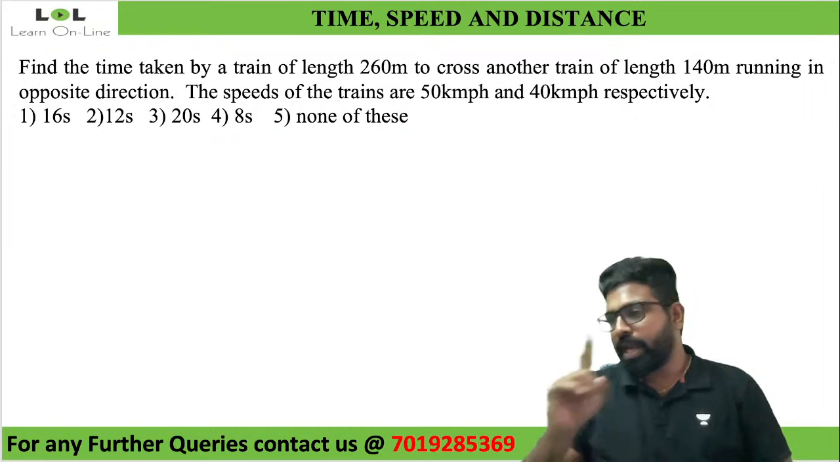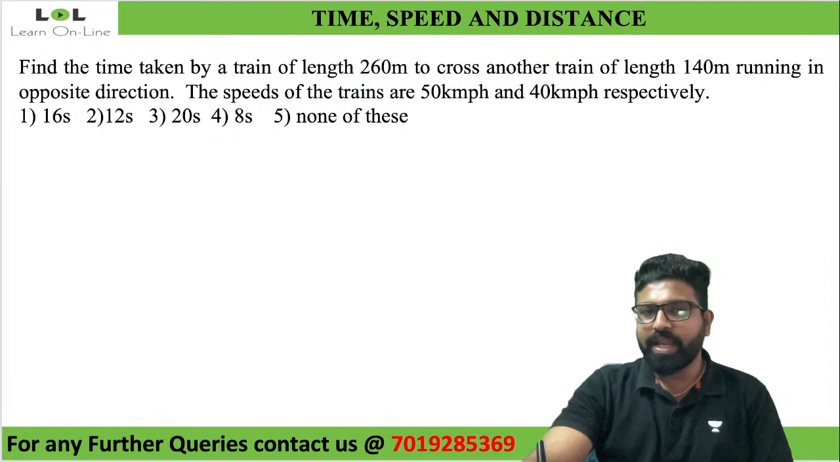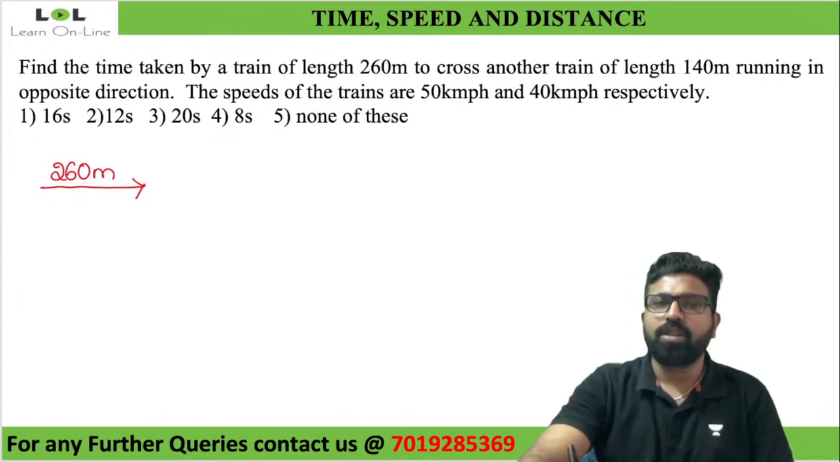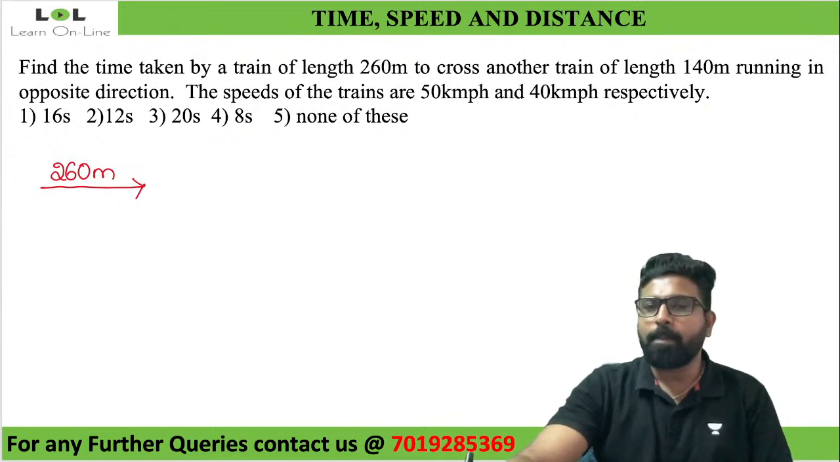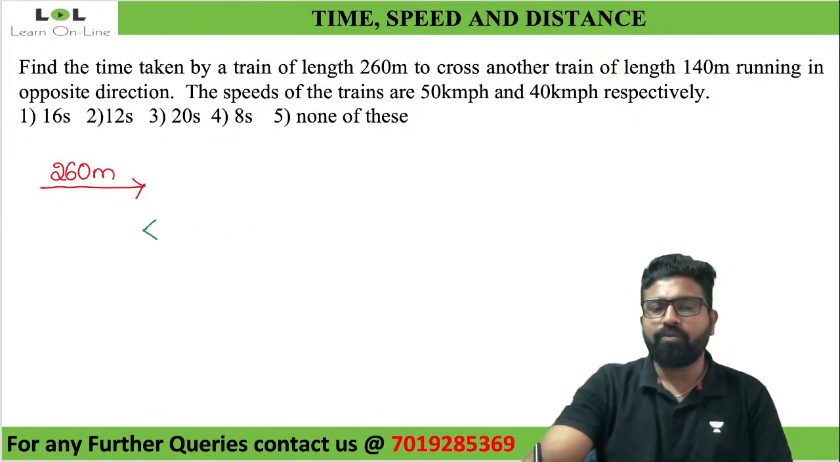Now shall we try to solve this question? Now look at this. First thing is the diagram. Find the time taken by the train of length 260 meters. There is one train of length 260 meters. To cross another train of length 140 meters, traveling in opposite direction. Since they have not given me how far the other train is, I have to take it at the tip of the train. The other train's length is 140 meters.